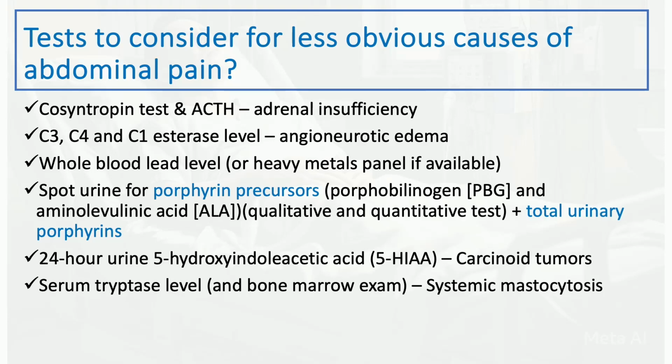Spot urine for porphyrin precursors, PBG and ALA, and total urinary porphyrins if you're suspecting porphyria. And then in patients who have features suggestive of carcinoid syndrome, check 24-hour urinary 5-HIAA. And then serum tryptase level and bone marrow exam if you're suspecting systemic mastocytosis. Again, these are a little bit less common, but it's important to note. Abdominal pain can be very distressing to your patient, so in the appropriate clinical setting, think about rare things. They are rare, but they do happen.